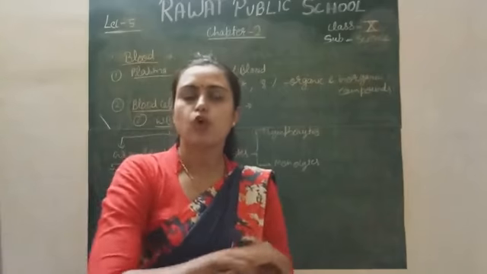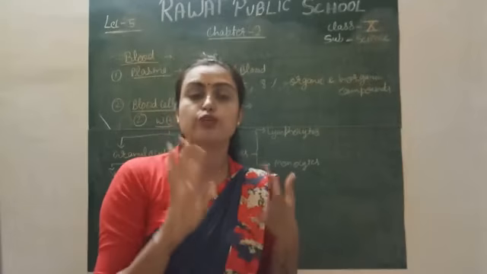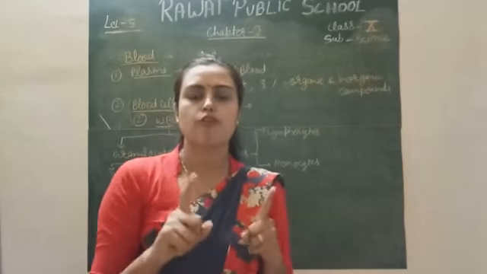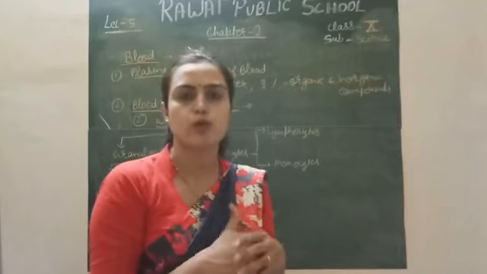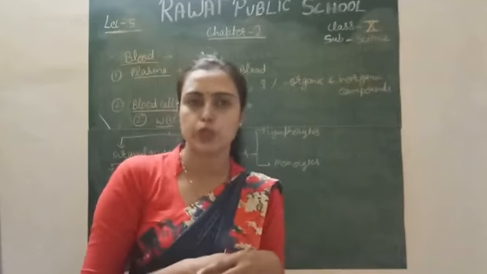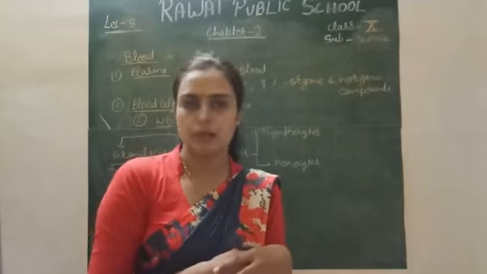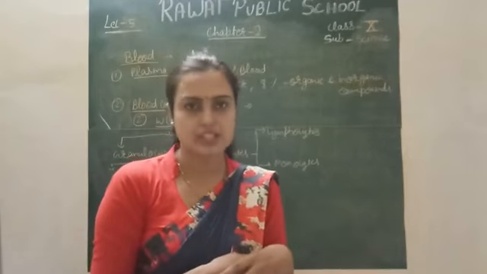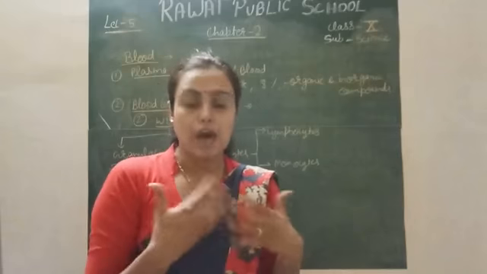So one hemoglobin molecule combines with four molecules of oxygen. Four molecules of oxygen are combined with one molecule of hemoglobin, and this hemoglobin molecule consists of a red color pigment, the erythrocyte pigment. That's why our blood appears red in color.